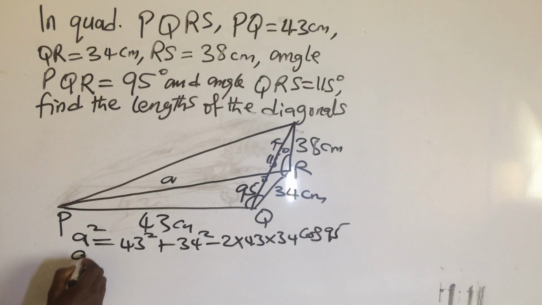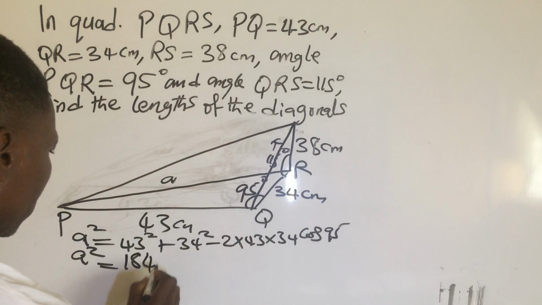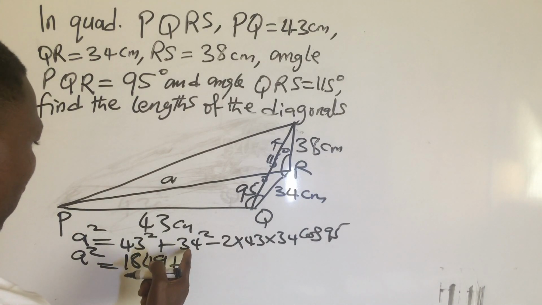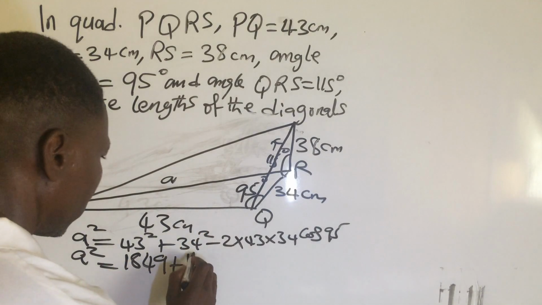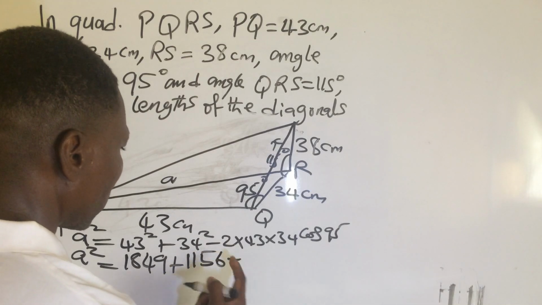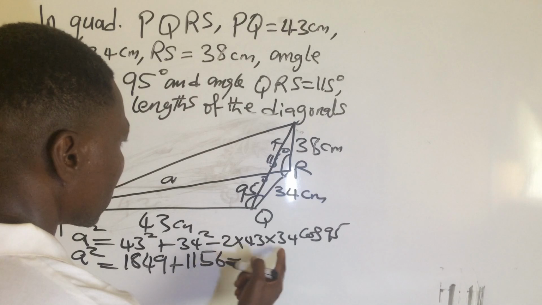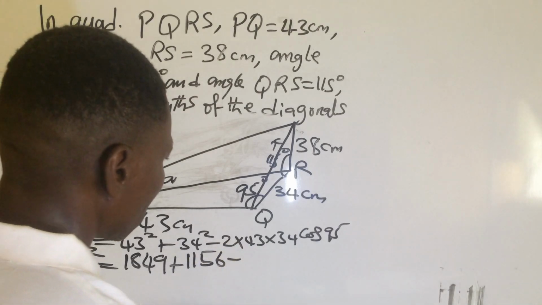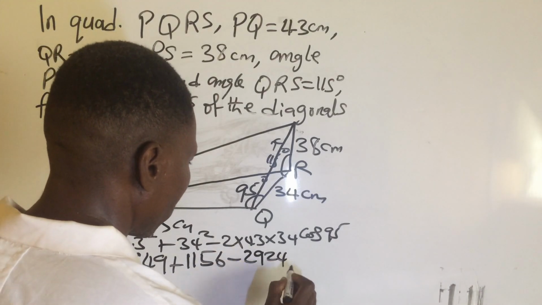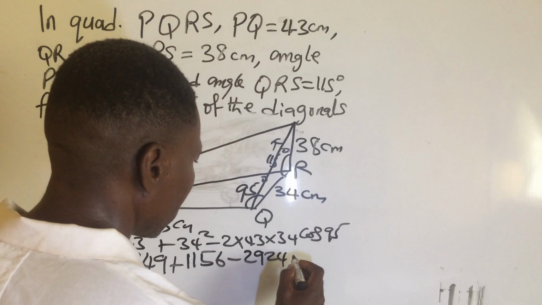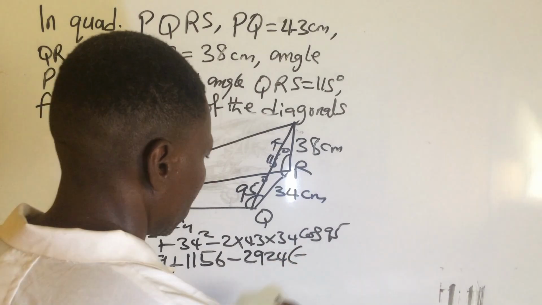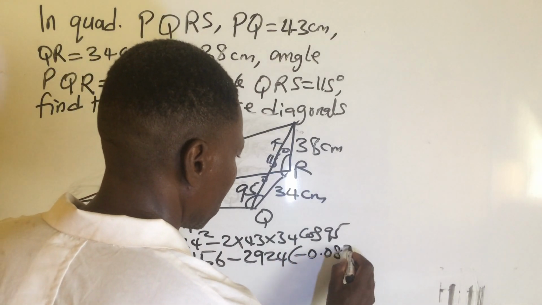Now we have A squared equals 43 squared, which is 1849, plus 34 squared, which is 1156, minus 2 times 43 times 34, which is 2924, cos 95, which is minus 0.087.